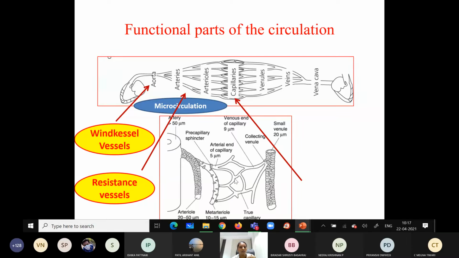Because of this property, there will be exchange of nutrients, gases, the essential components and waste products, etc. at this part of the vascular system. So that's why capillaries are called what? Exchange vessels. Okay, now coming to the venous part of the vascular system.